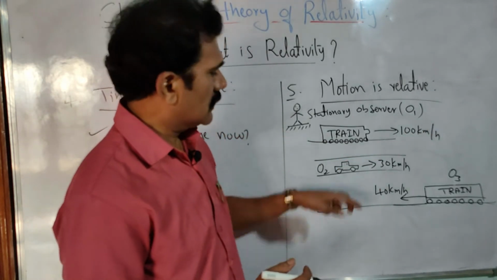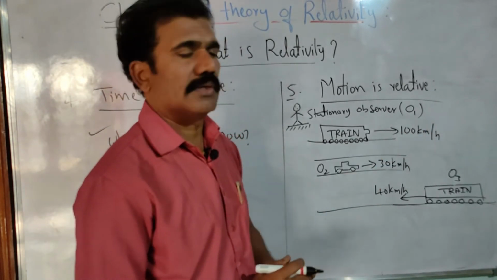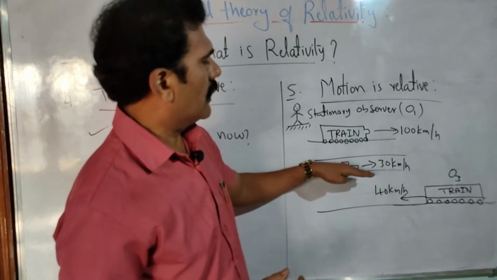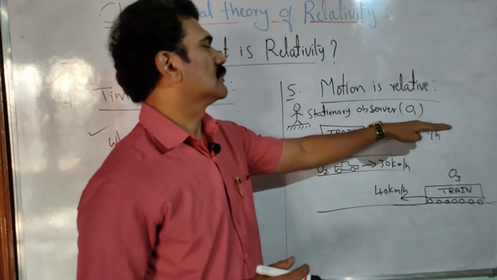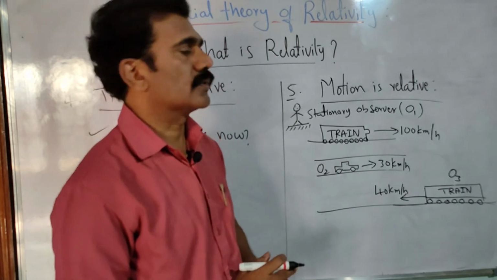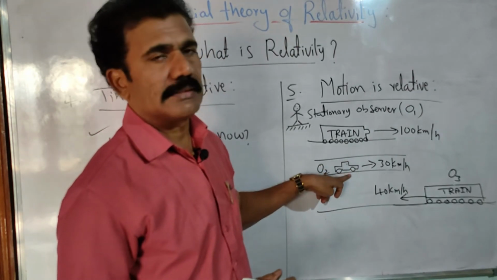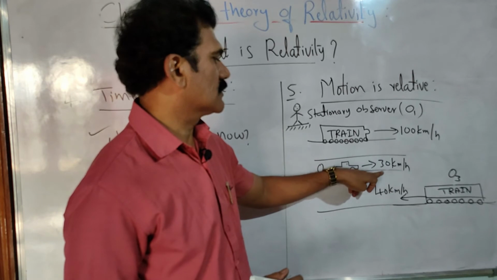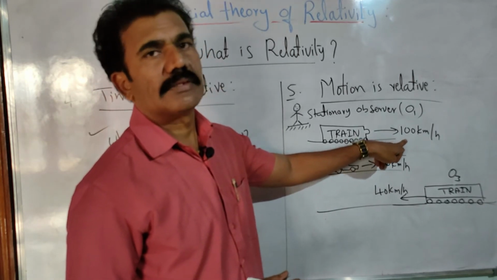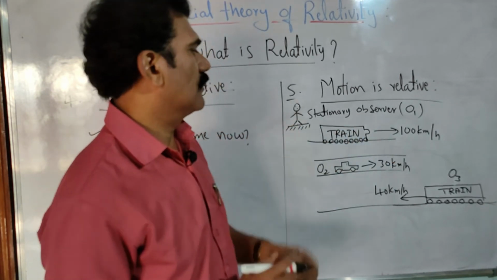No, because he himself is already moving with 30 km per hour. He cannot say that the train is moving 100 km per hour with respect to him. So you have to subtract that velocity. Whatever he is moving, that velocity must be subtracted from the velocity of the train. Then you will find the velocity of the train here.